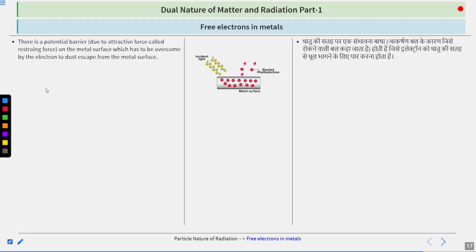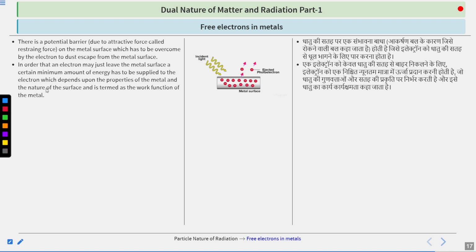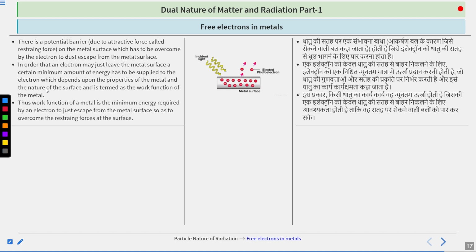There is a potential barrier due to the attractive force, called the restraining force, on the metal surface, which has to be overcome by the electron to just escape from the metal surface. In order that an electron may just leave the metal surface, a certain minimum amount of energy has to be supplied to the electron, which depends upon the properties of the metal and the nature of the surface, and is termed the work function of the metal.